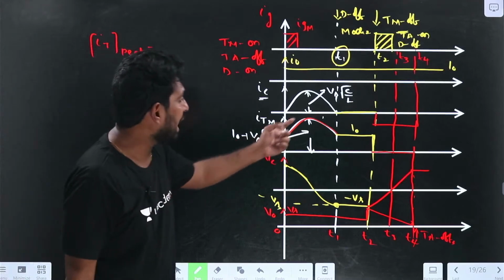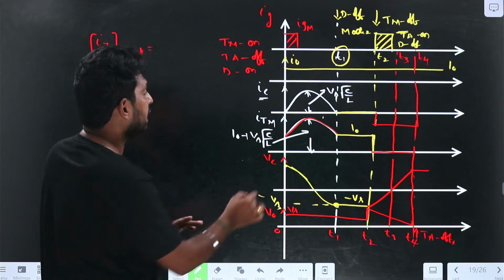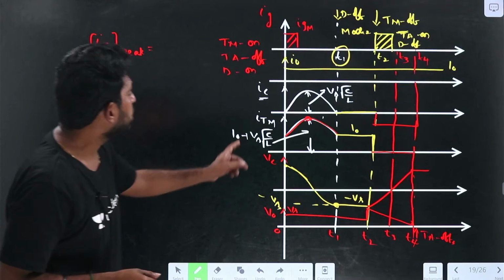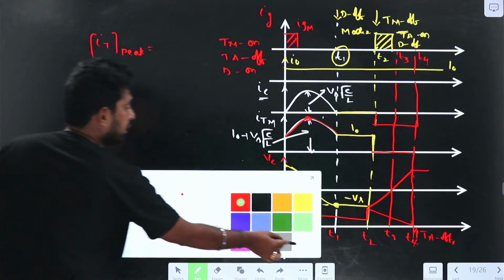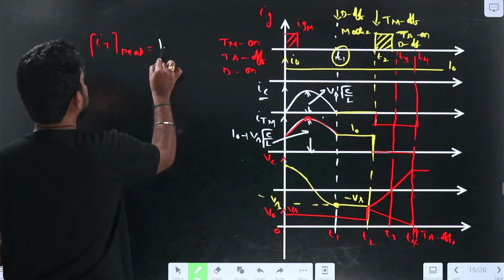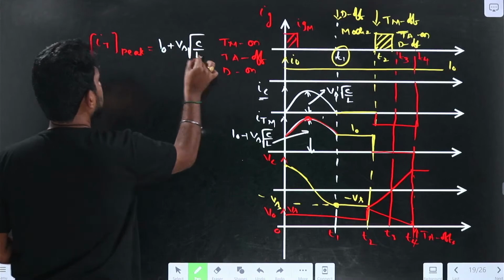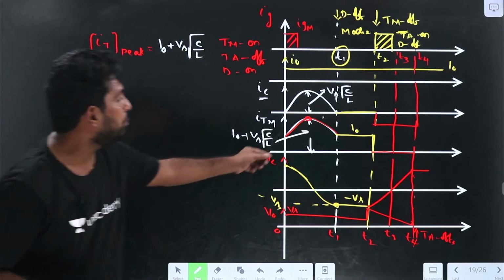So this is the graph. What is the peak value? Where does the peak value occur? At this point. Now what is the peak value? So I0 plus Vs into root of C by L. I will use the white color. So I0 plus Vs into root of C by L, which is the peak value of the main thyristor current.